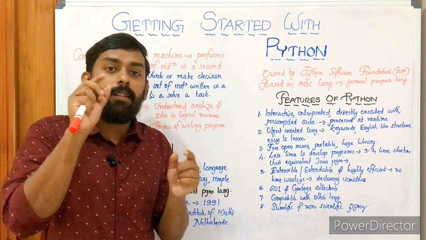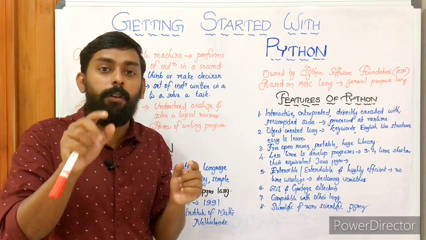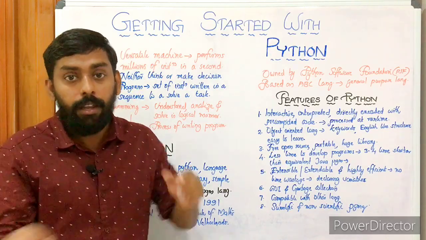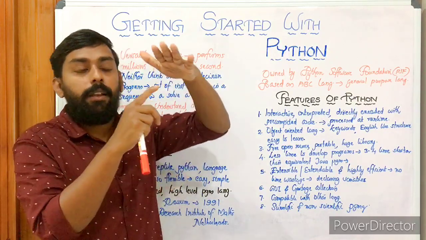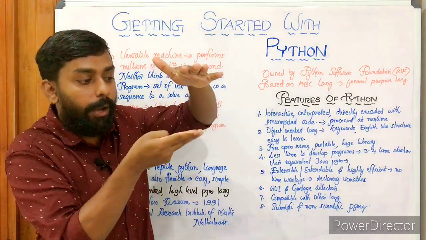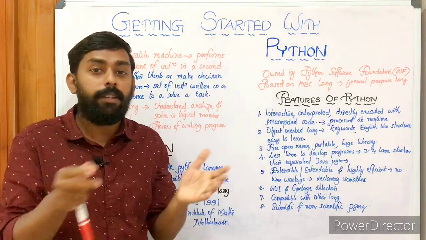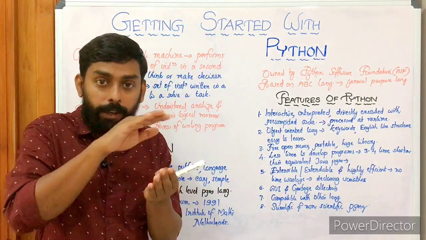The first step is that the C or C++ source code will be converted to machine language. Only after that will it be executed. There we have an intermediate step: the source code is converted to machine language, and this machine language is executed. But in an interpreter, what happens is it is executed line by line, one by one.